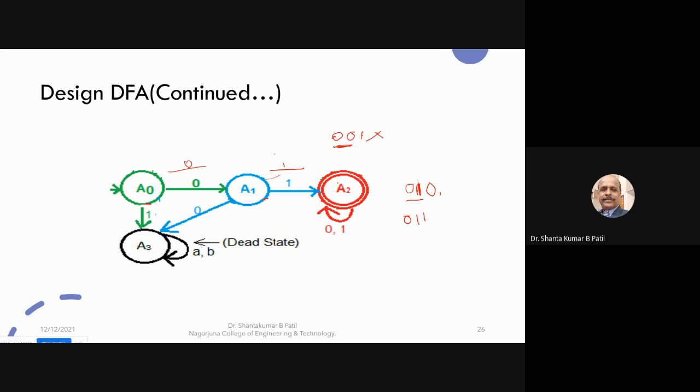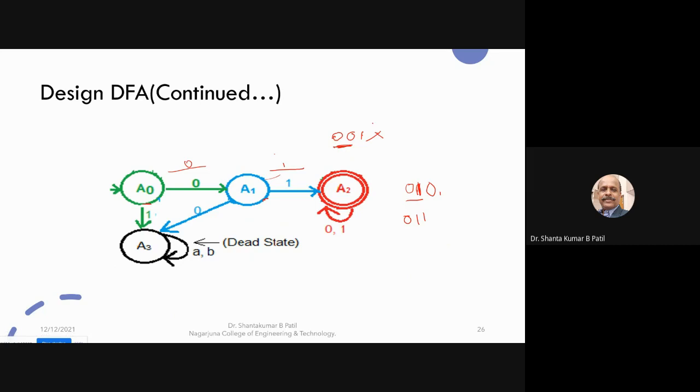This is the deterministic finite automaton, because from each state we have two outgoing transitions, even from the dead state. It accepts all the strings which begin with 0 1. If a string does not begin with 0 1, it will not accept.